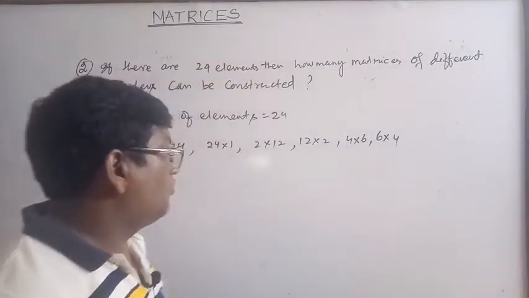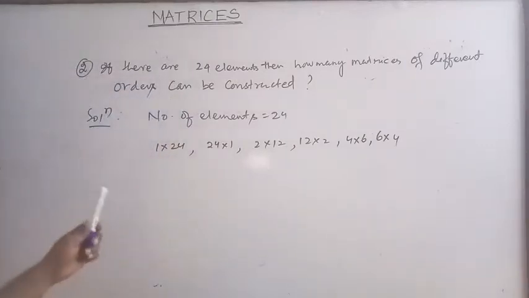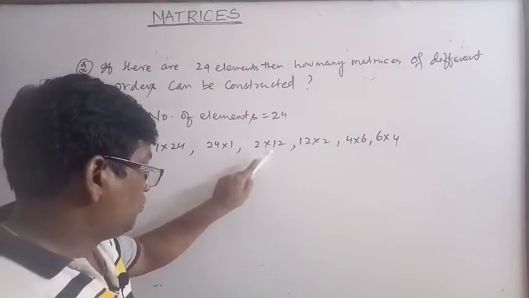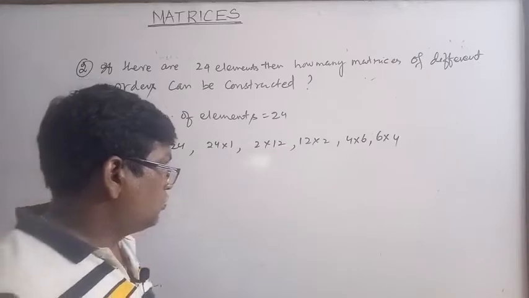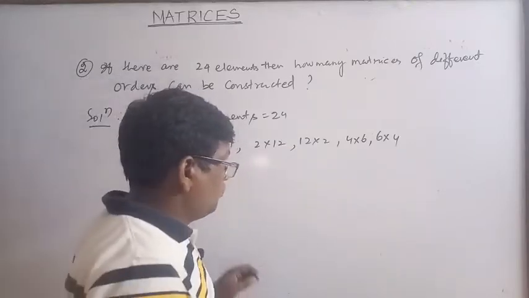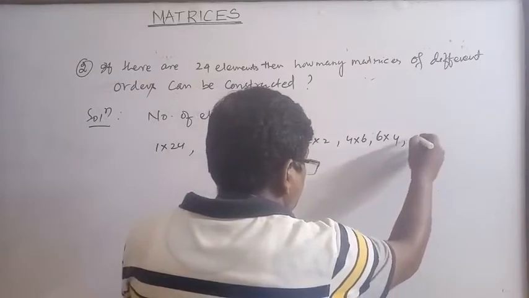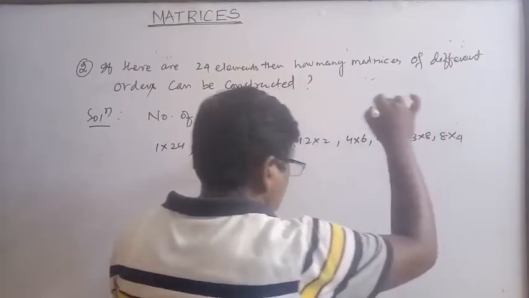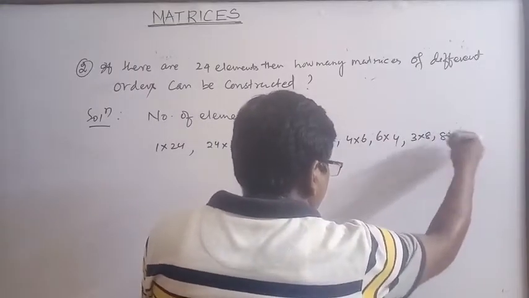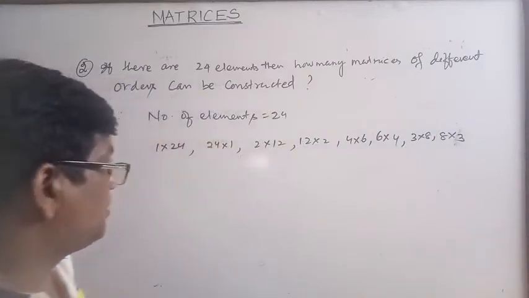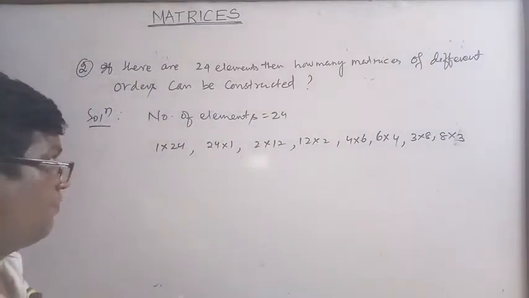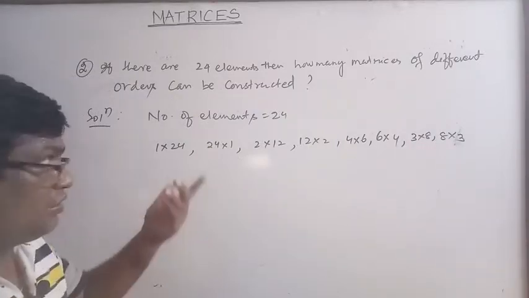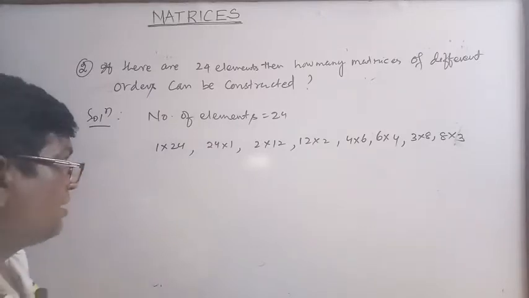Then which are the possible orders: 1 into 24, 24 into 1, 2 into 12, 12 into 2, 6 into 4, 4 into 6, 3 into 8 and 8 into 3. So now these are the possible orders.